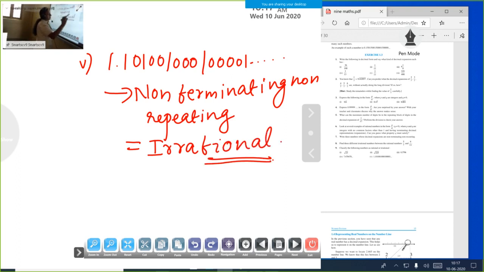I hope it is clear now. Therefore, it is irrational. Then one more question there. Question number 8. Find 3 different irrational numbers between the rational numbers 5 by 7 and 9 by 11.